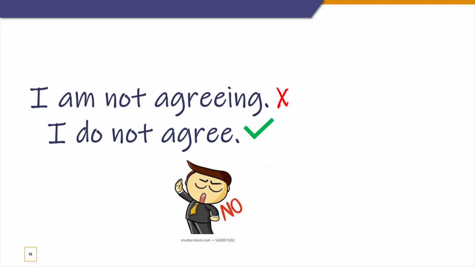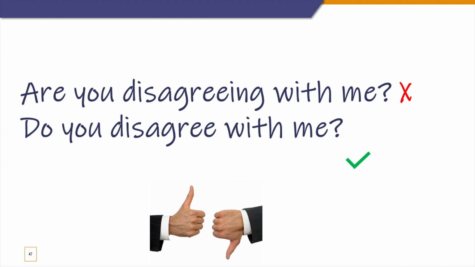Next one. Agree is when you have the same opinion as the other person, you agree. So you say I agree or I do not agree, but you don't say I am not agreeing. That's incorrect to say. Okay, so when you want to say no, you say I don't agree with this. I can't agree with this, but you don't say I am not agreeing. That's incorrect. Next one. Same as agree, you don't say are you disagreeing with me. When you want to find out someone's opinion, you don't say are you disagreeing with me. You only say do you disagree with me on this?